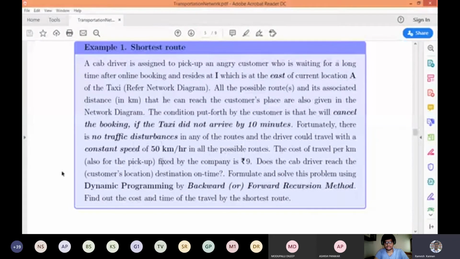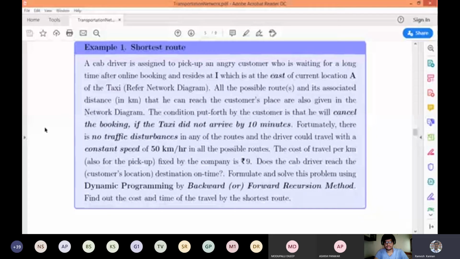And the cost of travel per kilometer is decided by the cab company, or the cab driver, as 9 rupees per kilometer. So what he has to do is find the shortest path that can yield a minimum transportation cost, but also he should reach the client or the customer within the grace time of 10 minutes. So that is the problem.